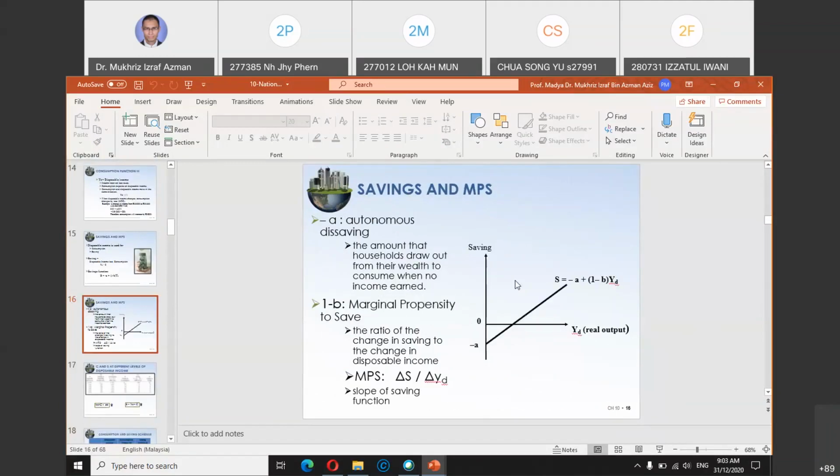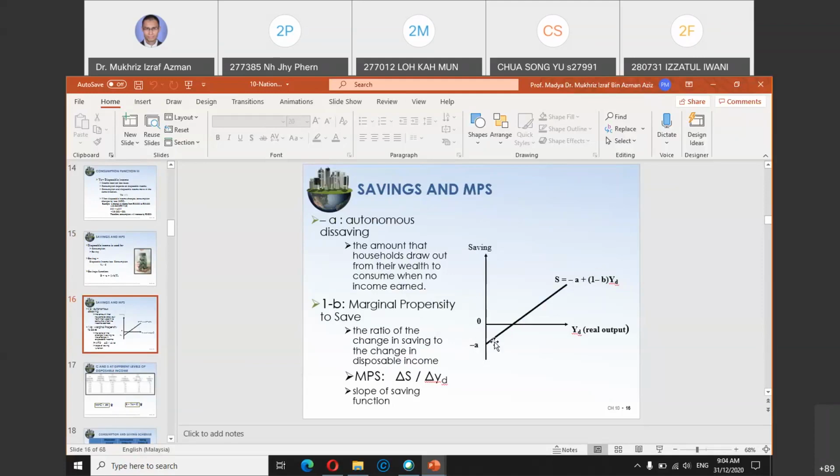But vice versa, when you plot the saving function, A becomes negative. Why? Because the equation is negative A plus (1 minus B)YD. But why is A negative? Because from the saving perspective, the value will start at negative, because the money that you spend when income is zero might come from borrowing. Borrowing is not saving. Saving is whatever money you have after income minus consumption. But when you start at negative, the money might come from borrowing.